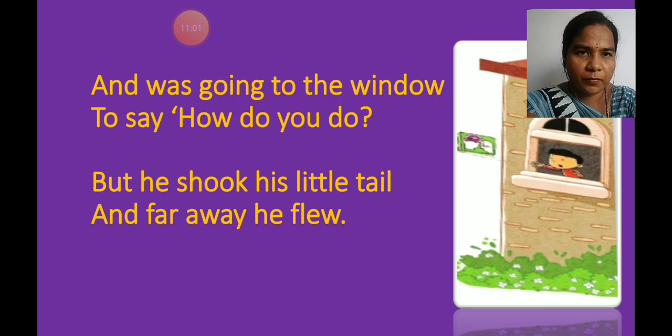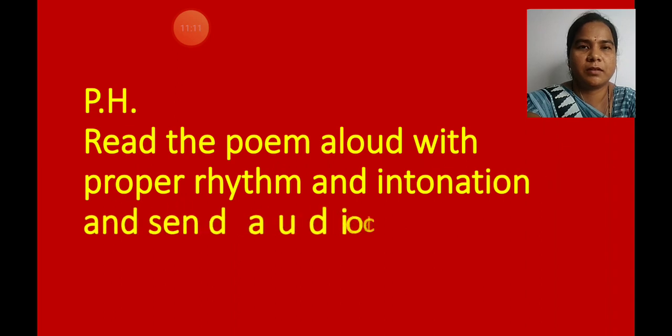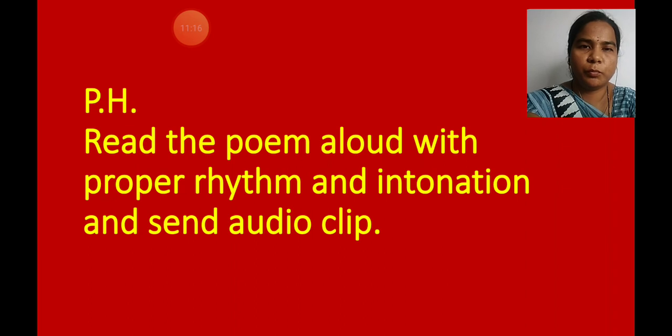So children, you have to read this poem. You have to sing this poem. Now, what you have to do? You have to do PH. Yes. What is a PH? Read the poem aloud with proper rhythm and intonation and send audio clip. Yes, you have to read this poem aloud with proper rhythm and intonation and you have to send an audio clip on the group. Yes, children. So this is your PH. So go through it, children. Thank you.